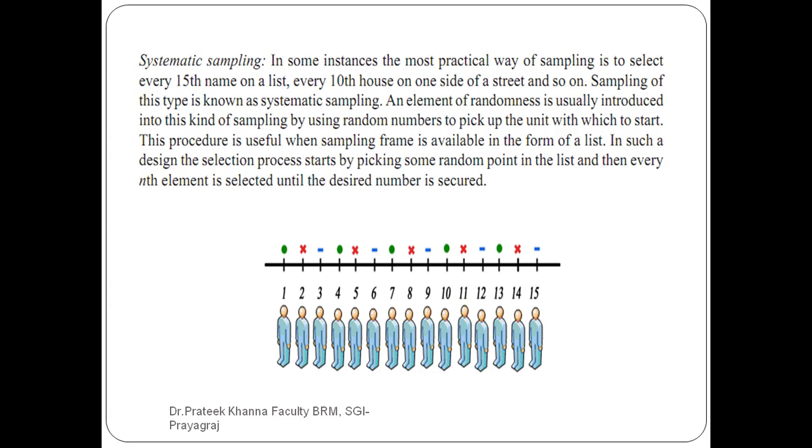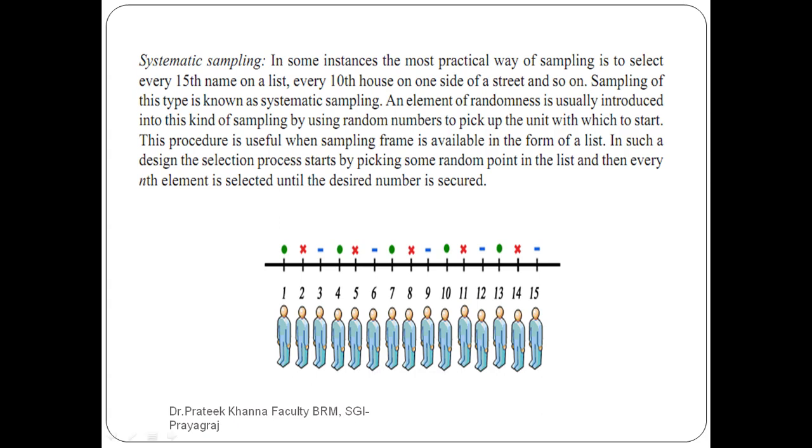Now suppose you have a list of 1,000 people or 10,000 people. So every 15th name on a list, or suppose you are studying a particular society where there are more than 5,000 houses. So every 10th house on one side of a street, or the left side of the street, or every third floor of that particular block of flats, every 10th, third, 7th or 8th floor, whatever your mark is. So sampling of this type is known as systematic sampling.